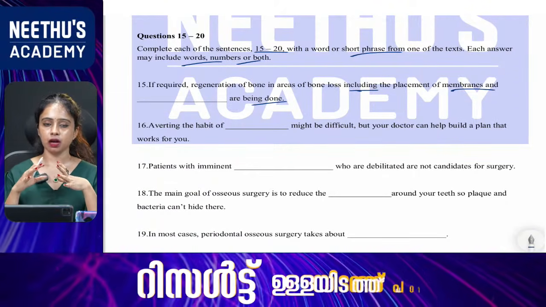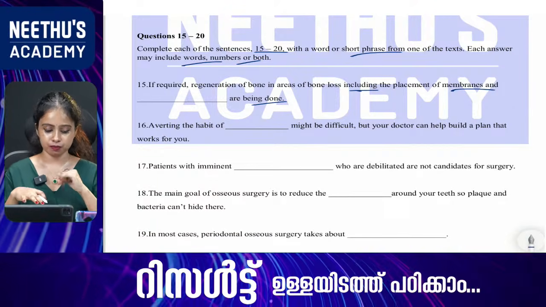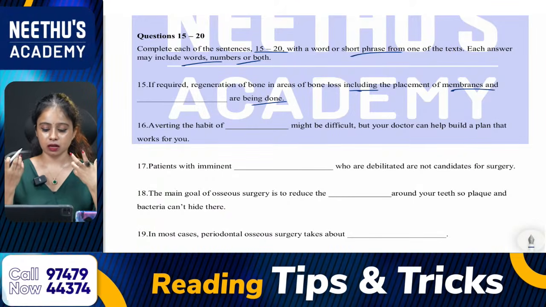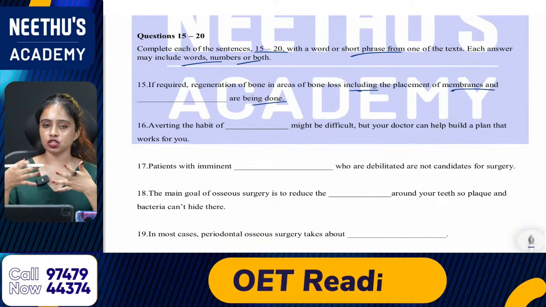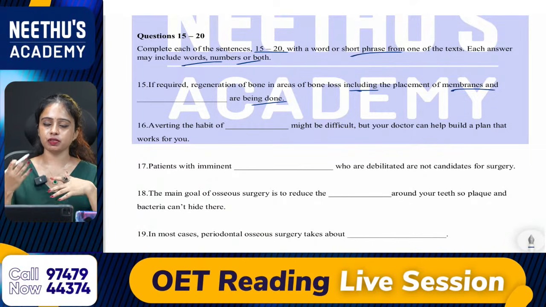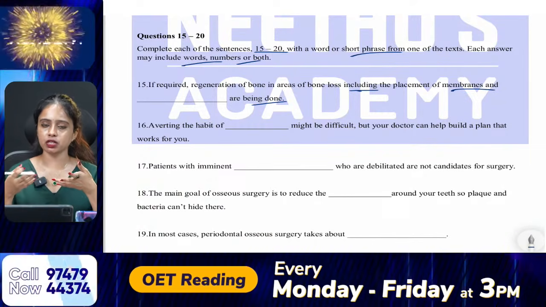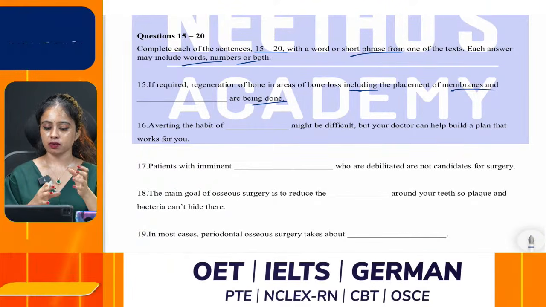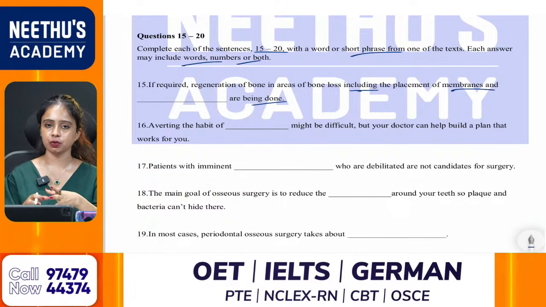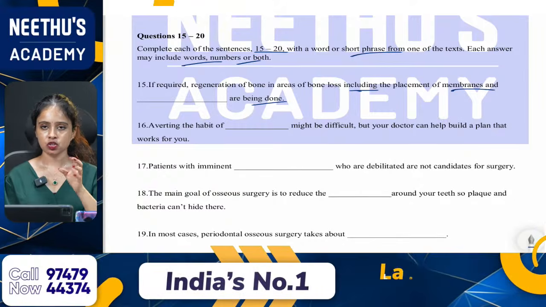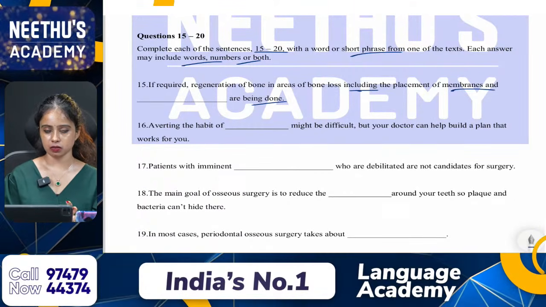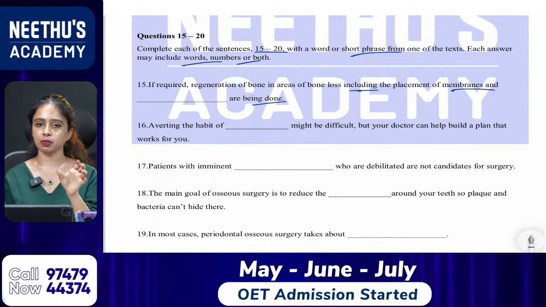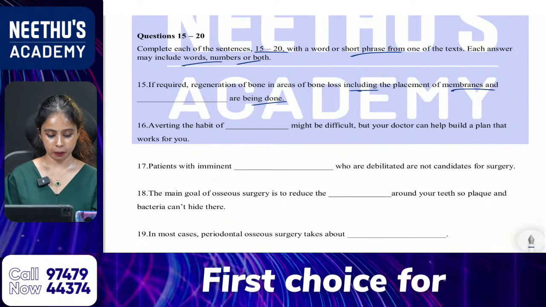So when you deal with fill in the blanks questions, what is important? They will not give you the direct words from the paragraph in the questions. Instead of that, they will give you synonyms. What are synonyms? Words with the same meaning but different spelling. So they will not give you the exact line or exact word. With the help of these synonyms, we find the correct answer. When you fill in the answer, it should be the missing word from the paragraph or the sentence.